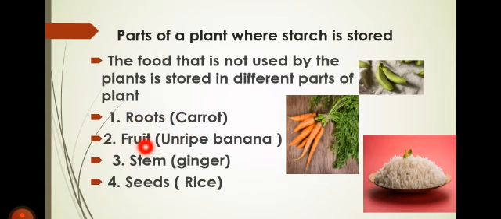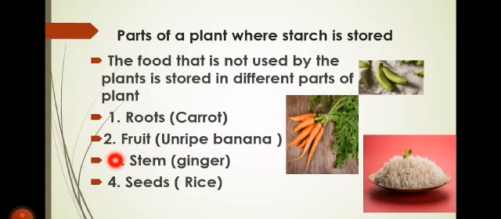Similarly, the fruits that you eat are the part of the plant where the plant stores extra food. Look at the bananas. Similarly, in the case of apples, mangoes, whatever fruits you eat, the extra food is stored by the plant in their fruits. Similarly, some plants store their food inside their stem.